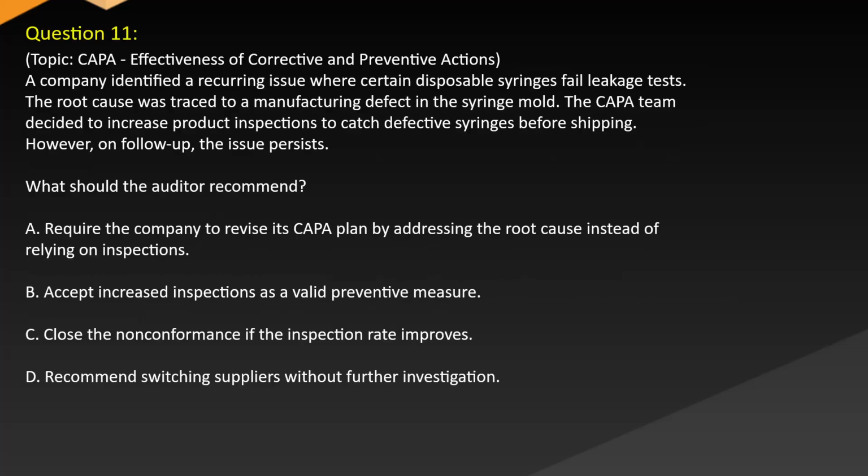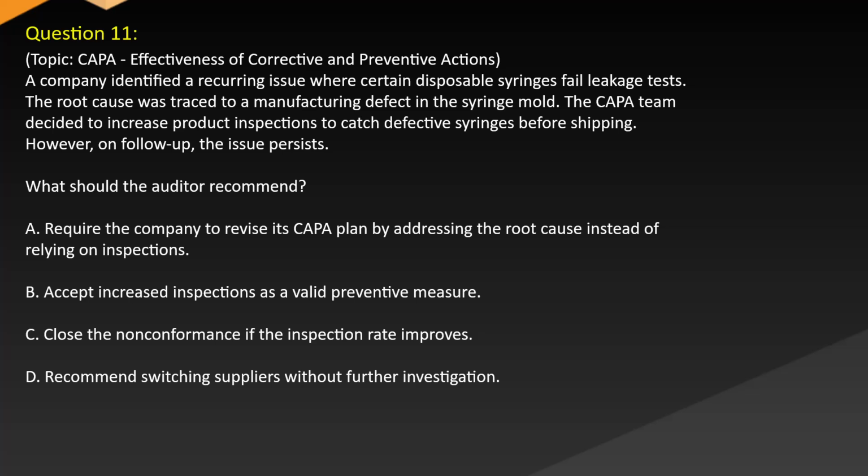Question 11. Topic: CAPA. Effectiveness of corrective and preventive actions. A company identified a recurring issue where certain disposable syringes fail leakage tests. The root cause was traced to a manufacturing defect in the syringe mold. The CAPA team decided to increase product inspections to catch defective syringes before shipping. However, on follow-up, the issue persists. What should the auditor recommend?